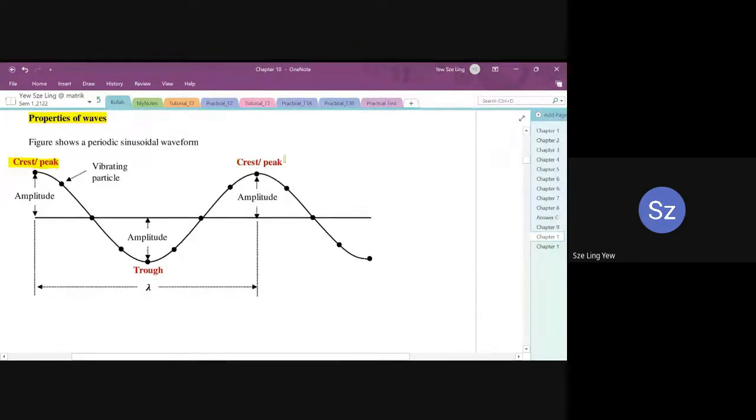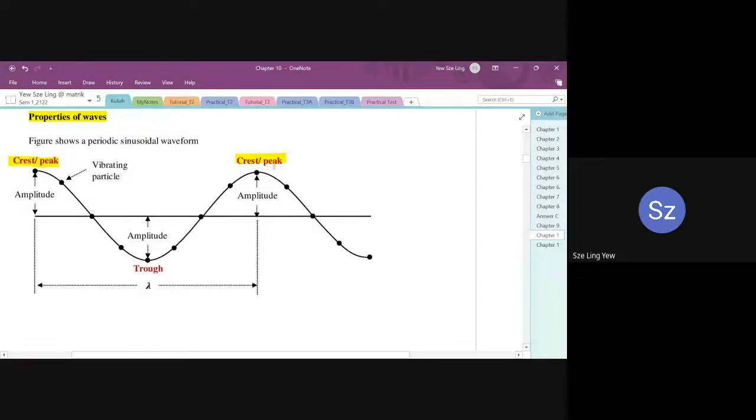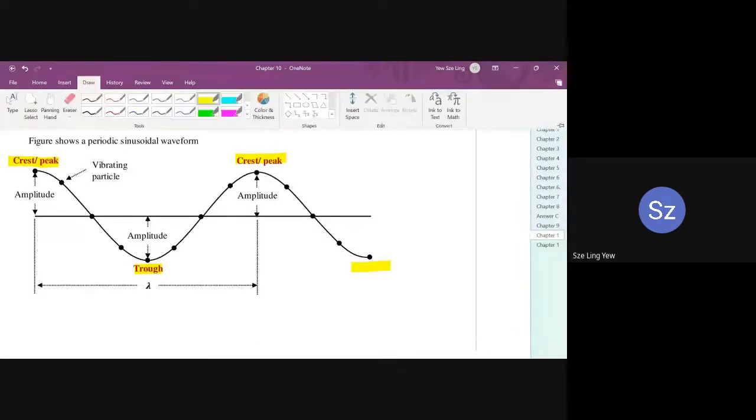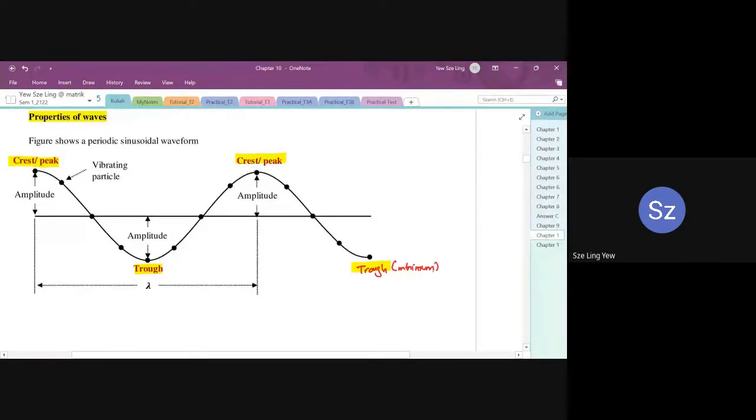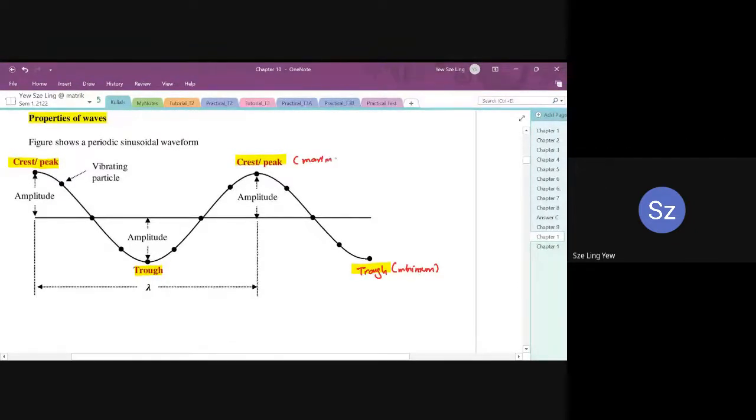Okay, so from crest to crest or from peak to peak, that represents one complete oscillation. And then from trough to trough, the other one here, that is also called one complete oscillation. So the trough represents the minimum of the wave, and then the crest or peak represents the maximum. So sometimes questions will mention from maximum to maximum, from minimum to minimum.